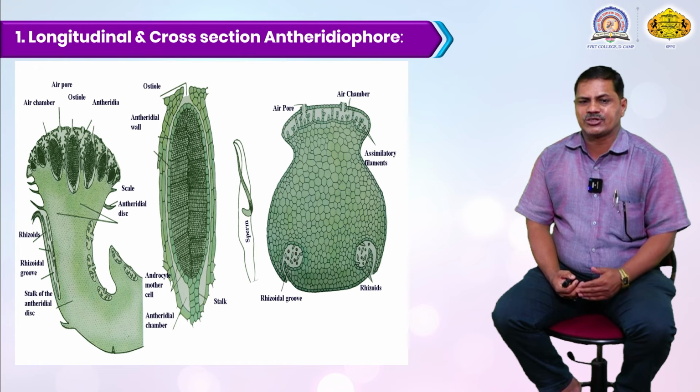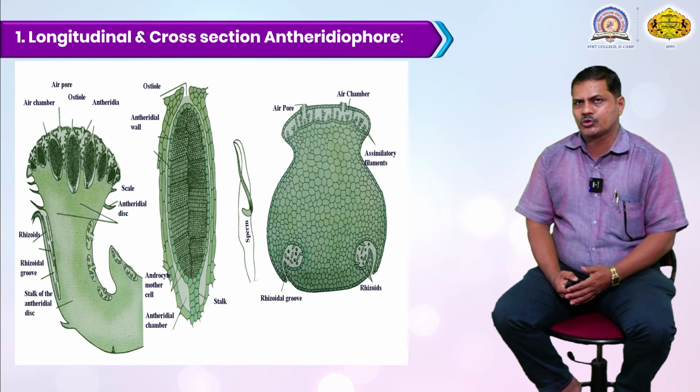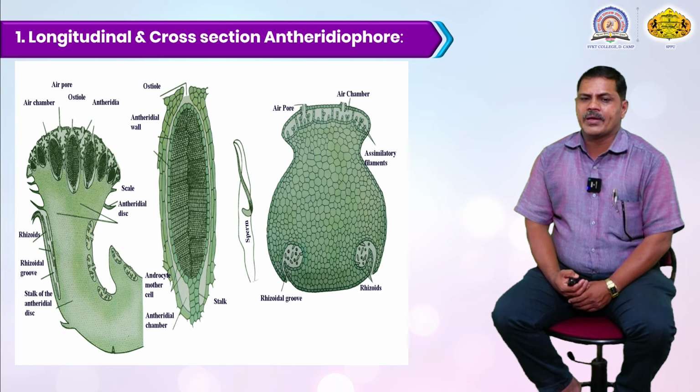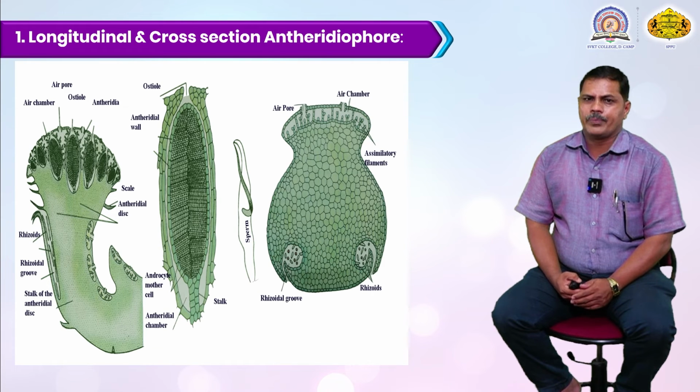Here there is the scaly-like structure, or this is the antheridial disc, which develops here. Rhizoids develop at the basal portion of this thallus structure, along with the stalk of the antheridial disc. The ostiole is the opening of the antheridiophore, or the opening through which sperm are released, and the antheridial wall develops here too.